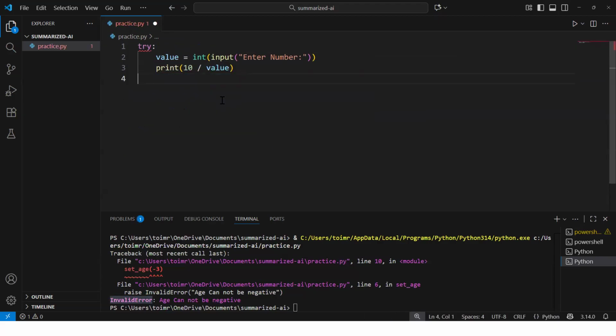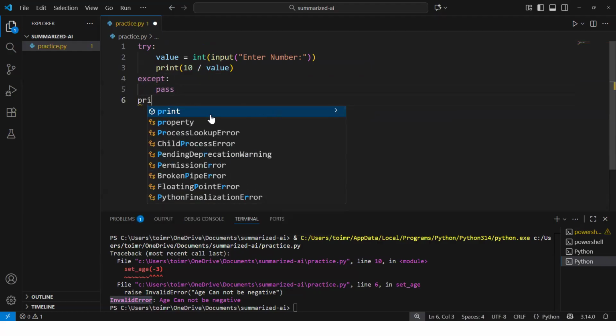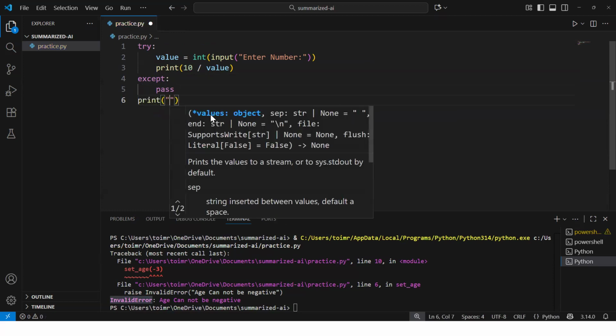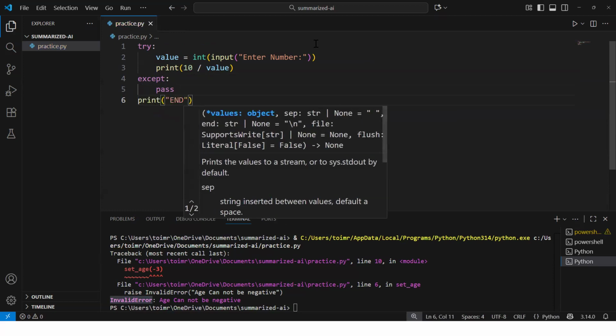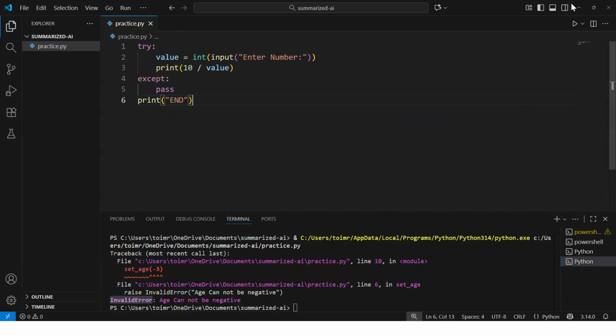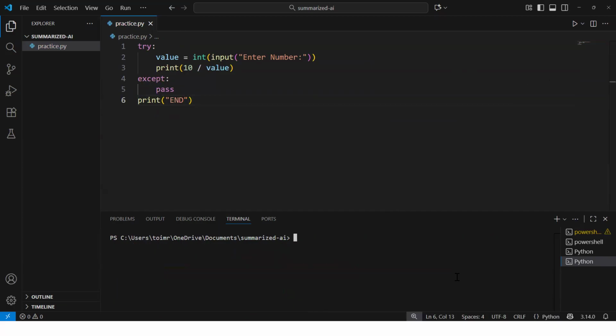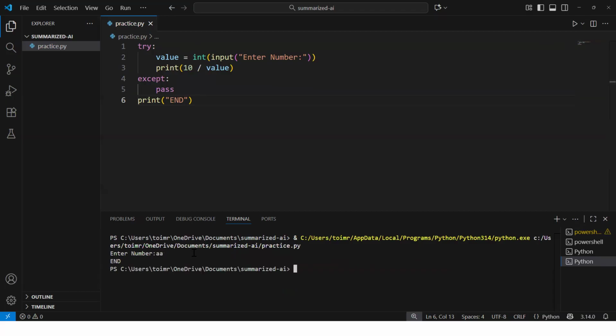Now what I'm saying is except, and here I will say pass. Now let's see what happens. And here I'm saying print and. Now let's execute this code. And before executing, let's clear the console and execute. Enter number. I'm entering a string. It says and. So the program did not break and it ran successfully.